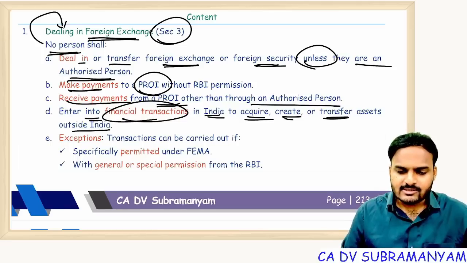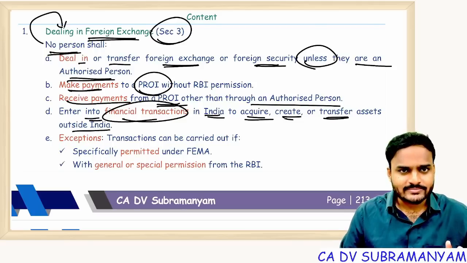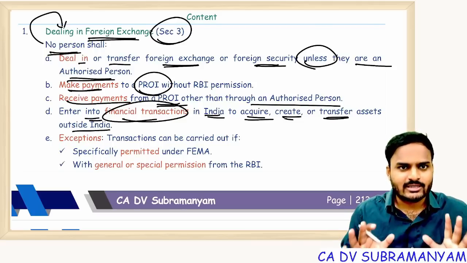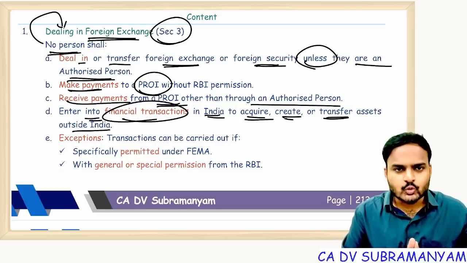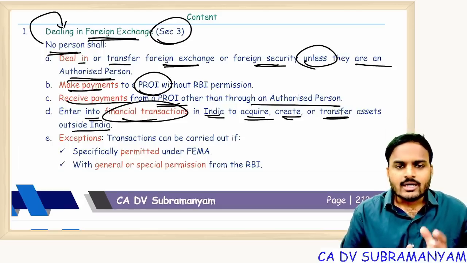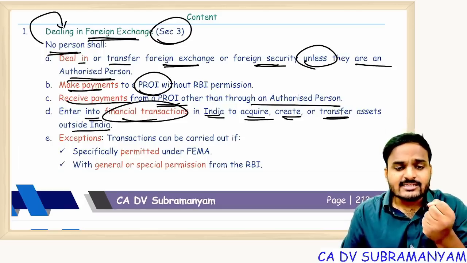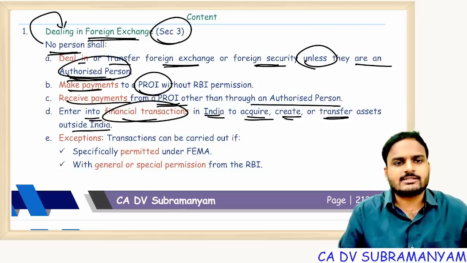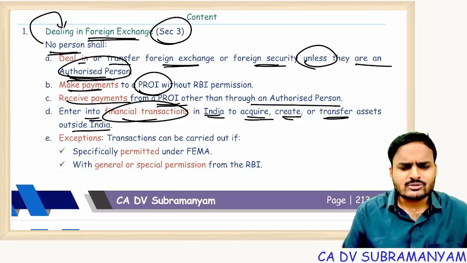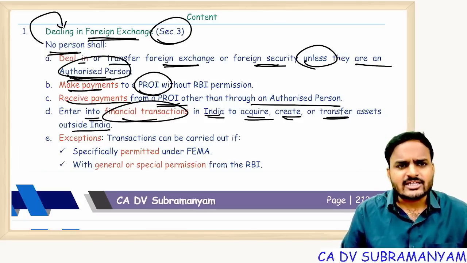See, maintenance of markets in India means everything should be recorded. Transparency should be there. That means all foreign exchange transactions should be accounted for and recorded. It will happen only if the transactions happen through one recognized medium. Here, the recognized medium is none other than the authorized person. Authorized person includes authorized dealer, offshore banking unit, money exchangers.